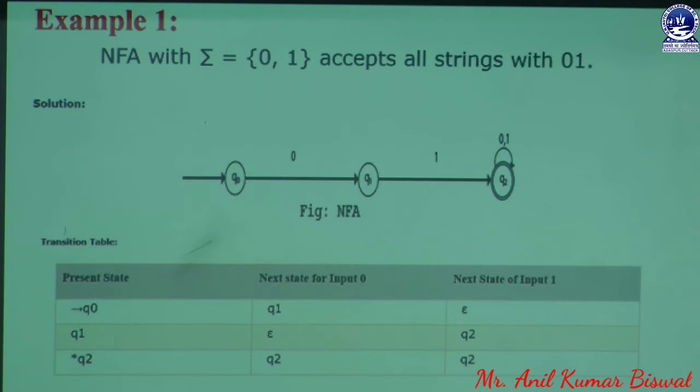In that next state, we also have another next state that is known as Q2. Here in this transition table, that Q2 is marked with a star. Whenever a state is marked with a star, we know that it is a final state. And if we have an arrow mark in front of a state name, Q0, then that is known as the initial state. Q0 can accept an input symbol like 0, then we get a next state known as Q1, which is already mentioned in our slide.